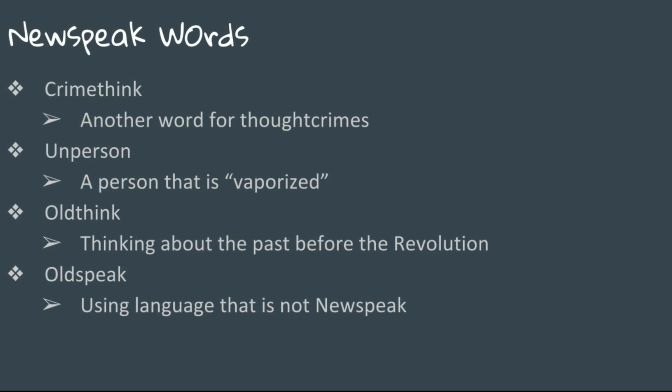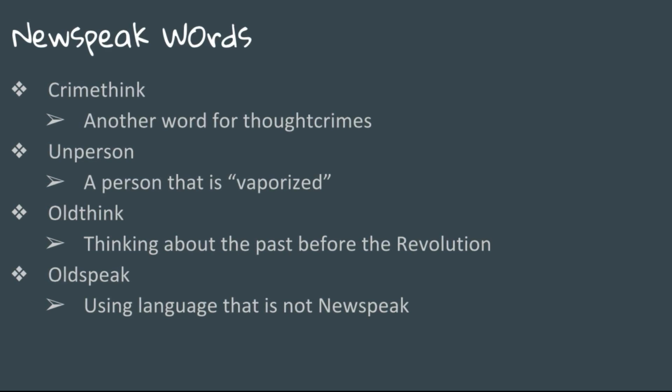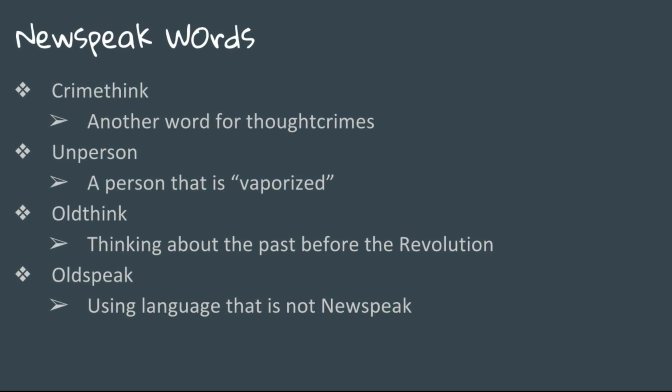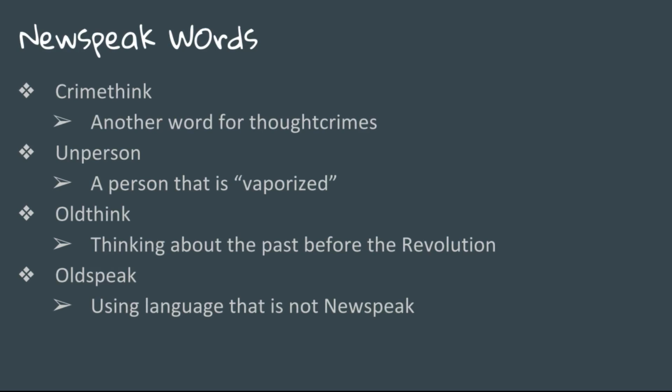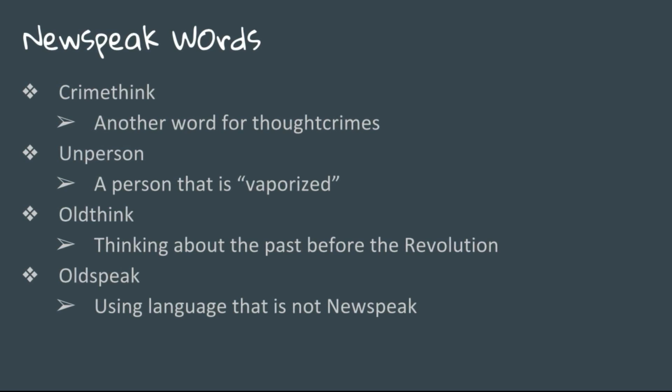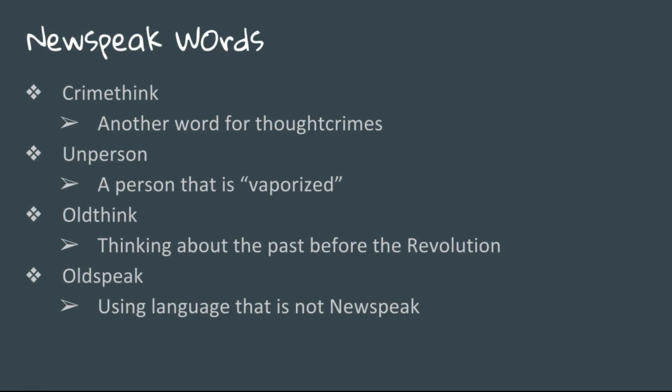Oldthink is a word used when citizens are thinking about the past that happened before Big Brother and the Revolution. The fourth word is Oldspeak, and it's the old language that came before Newspeak.